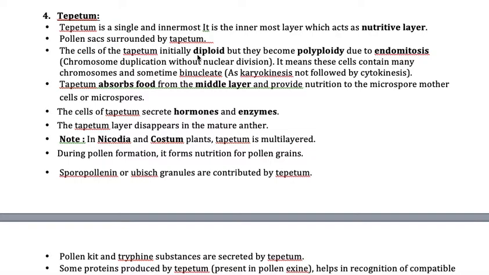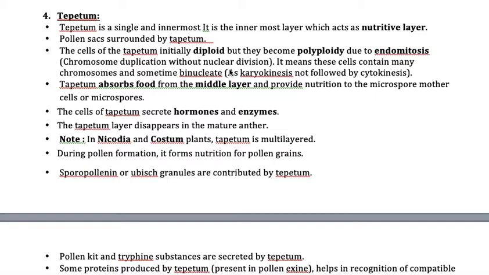But eventually, slowly, this cell undergoes endomitosis. Due to endomitosis, the normal diploid tapetum becomes polyploid during the course of time. This is a very important point you need to remember. You 100% need to remember. At the time of birth, tapetal cells are diploid, but after some time, due to endomitosis, they become polyploid.